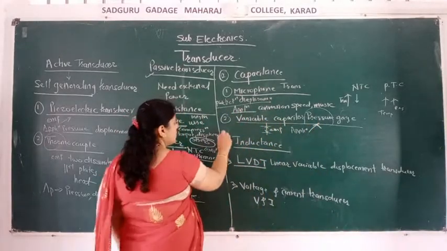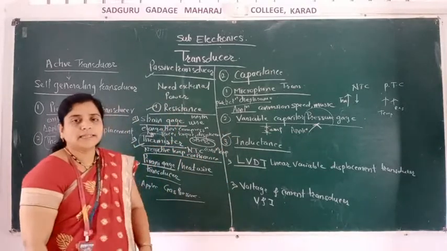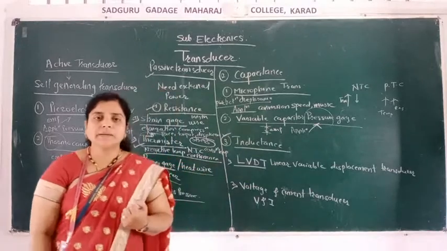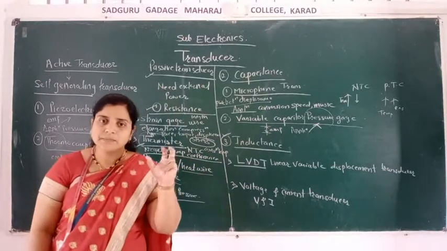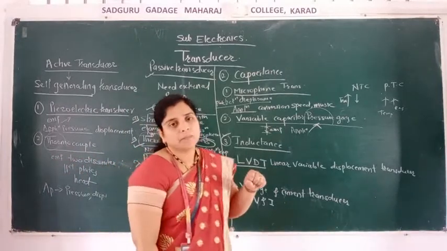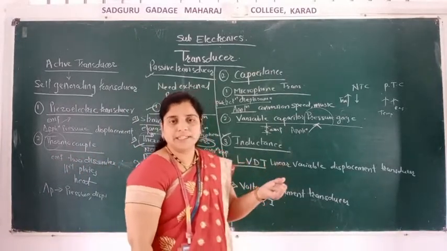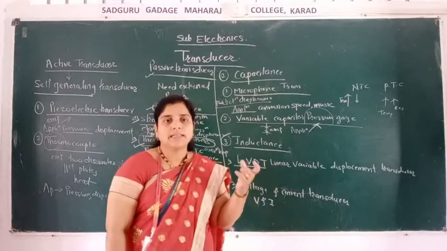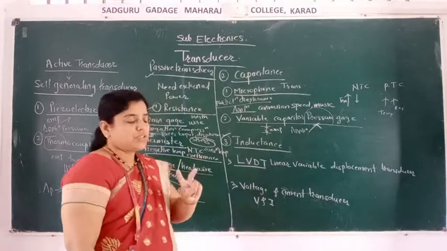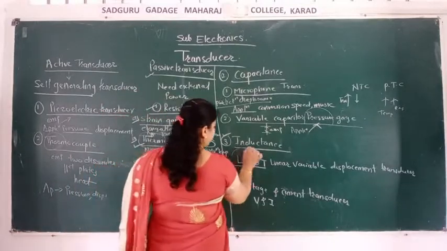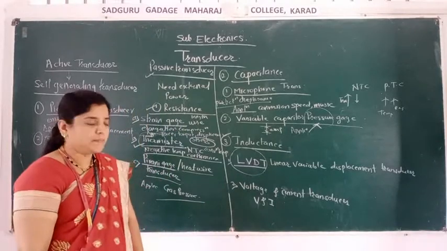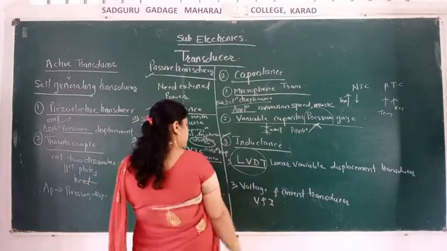Okay, last is what? Inductance. What is an inductor? When an EMF is induced, it is called inductance. Inductance means it induces voltage when current changes. Under that inductance, two transducers are there: the LVDT, linear variable differential transformer, and last is the voltage and current transducer.